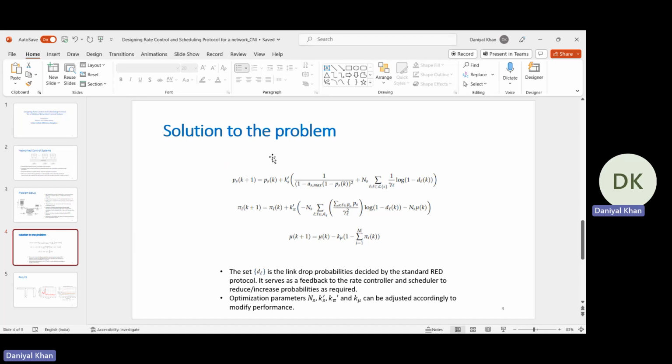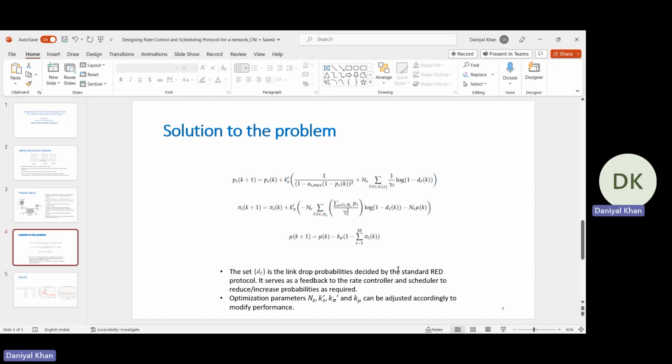The PS don't have such a constraint. We can see that the PS depends on the AS max, which is how fast the process is evolving, and the DLKs, which are the link drop probabilities decided by the standard RED protocol. If the congestion is very high, the DLs will be high.